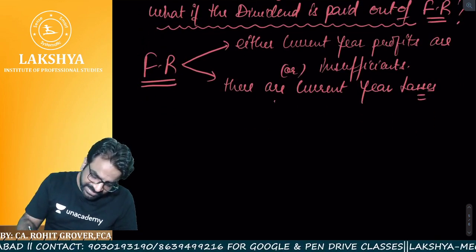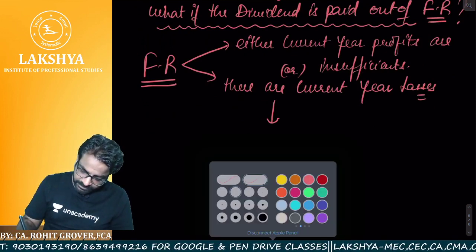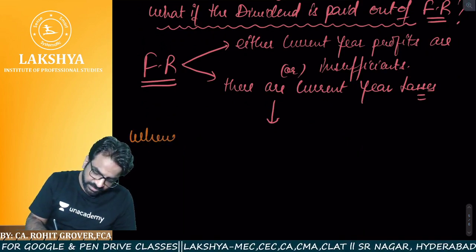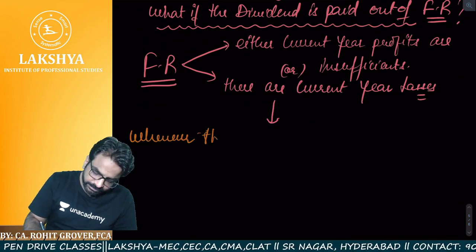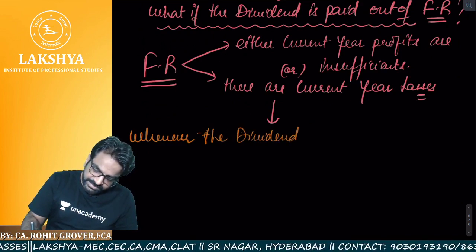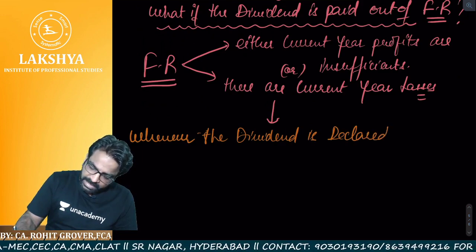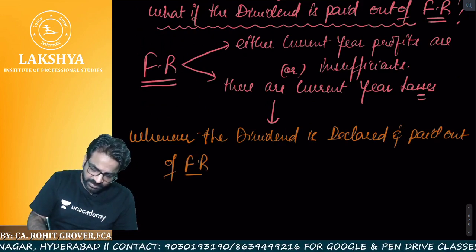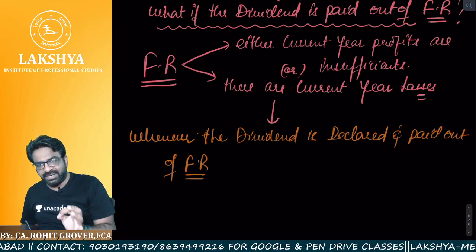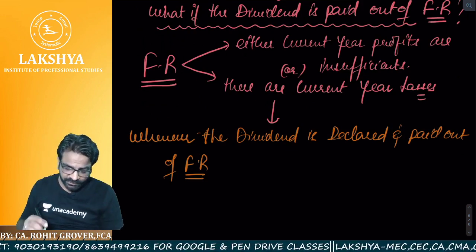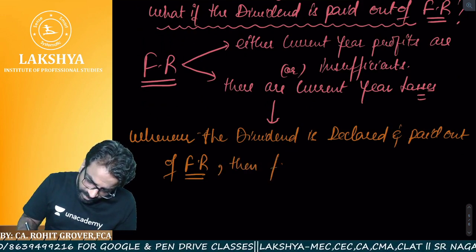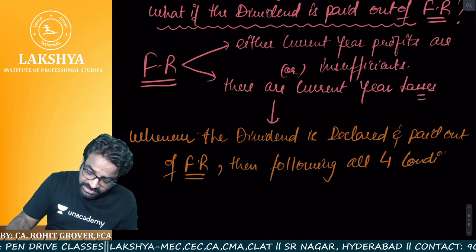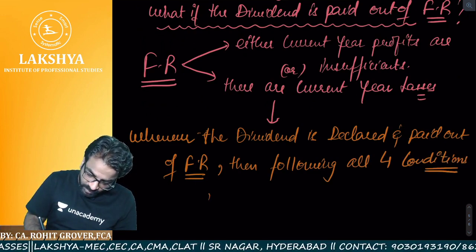Now, what is Section 123 saying? Section 123 is saying that whenever the dividend is declared and paid out of free reserves, then the following four conditions are all required to be satisfied.